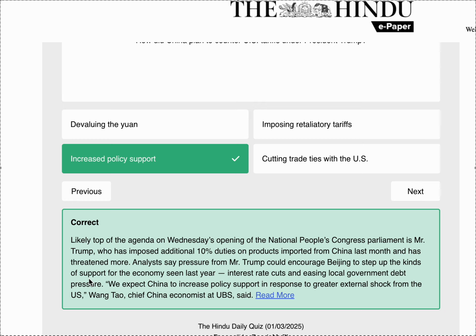Analysts say pressure from Mr. Trump could encourage Beijing to step up the kinds of support for the economy seen last year, interest rate cuts and easing local government debt pressure. We expect China to increase policy support in the response to greater external shock from the US, says Wang Tao, chief China economist at UBS.